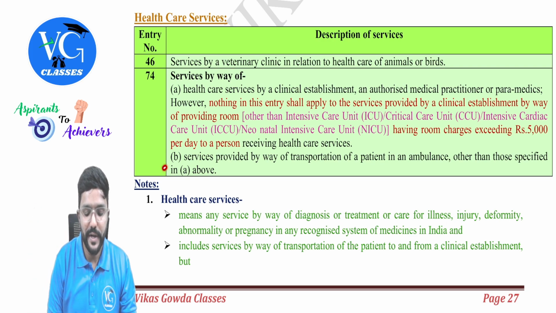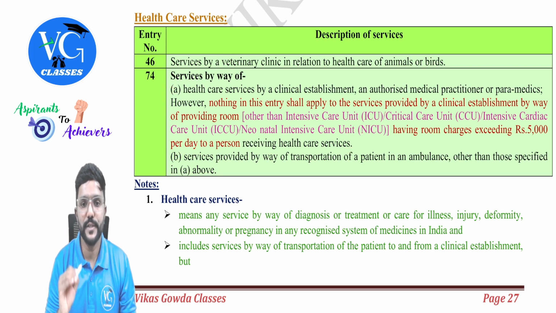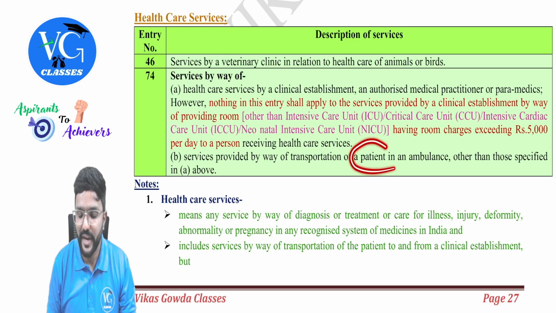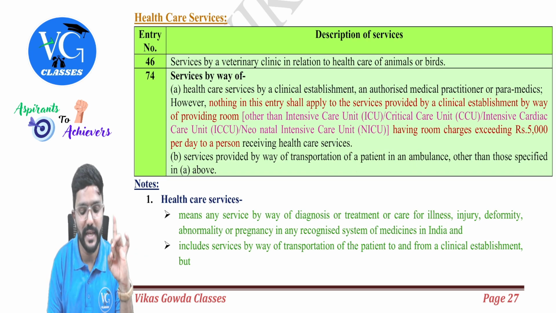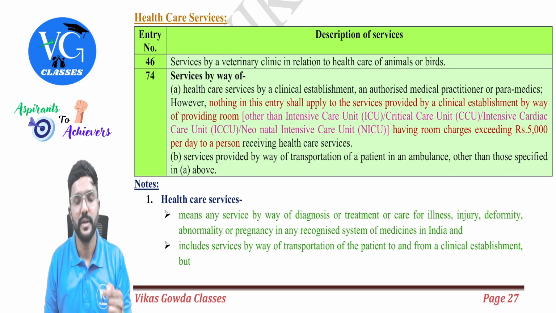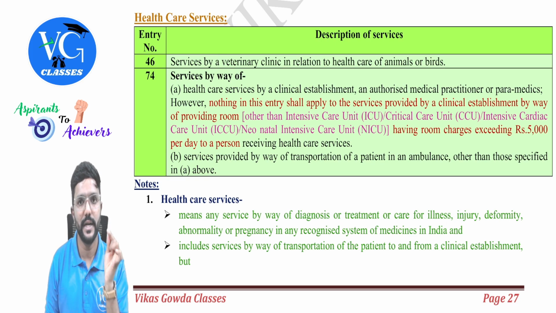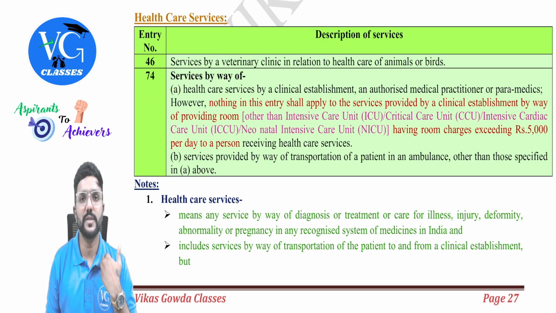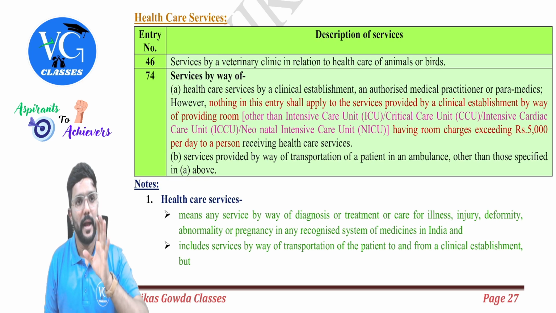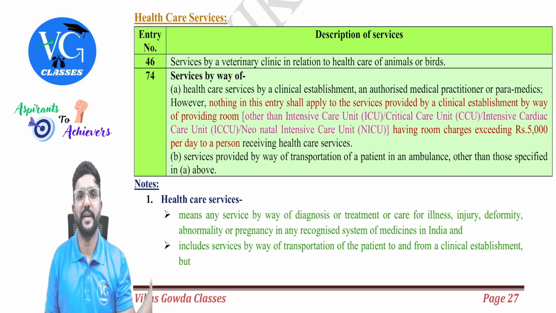Okay, sir. Next, I will also read out this. B. This part I will take care of later. Services provided by way of transportation of patient in an ambulance other than those specified in A above. Guys, healthcare will also include the transportation of patient by ambulance. Means if a hospital itself owns an ambulance and is providing transportation service of a patient, then it will fall here.